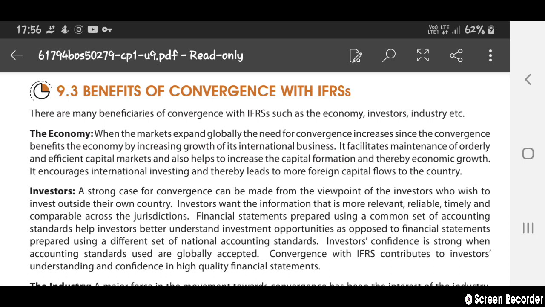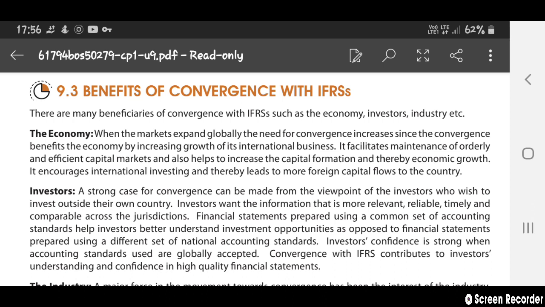The economic benefit of convergence is that when the market expands globally, the need for convergence increases, and the economy benefits through increased growth of its international business. As the business grows, the economy will also grow, and it facilitates maintenance of orderly and efficient capital markets.